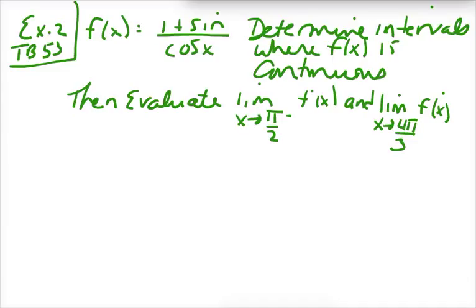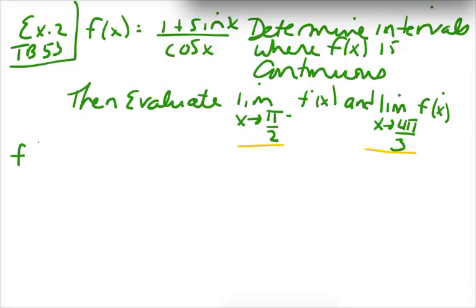Okay, this is, again, continuity in the transcendental functions. This is textbook problem 53. You're given a function, 1 plus sine of x over cosine of x, and then you're asked to determine the intervals where f of x is continuous, then evaluate the limits at these two values.